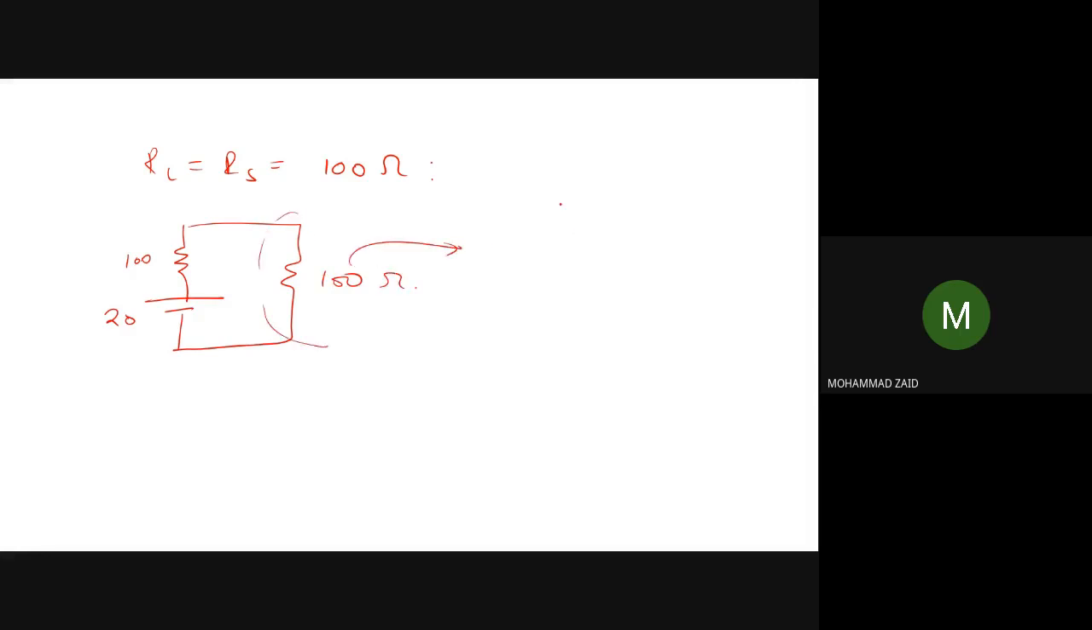Now this 100 ohm is a combination of resistances 200, 50 and RA. So this whole combination is also 100 because RA is 150, as we have calculated. So 150 plus 50 is 200. 200 in parallel with 200 is 100. So net current which is flowing in the circuit is 20 divided by 100 plus 100.